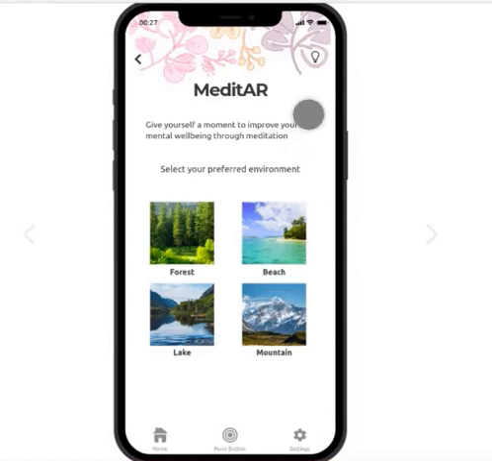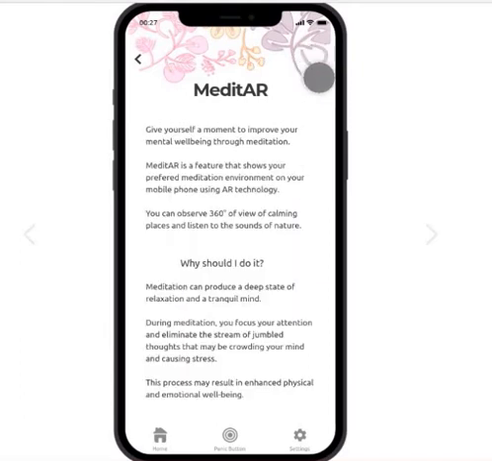And Meditar is a feature that is going to help the user to meditate, and it's going to provide the resources to make this process easier. So again, if we click here on the light bulb, this description is telling us that Meditar uses the power of AR, augmented reality, to immerse the user into a landscape that is going to help the user to have a better meditation.